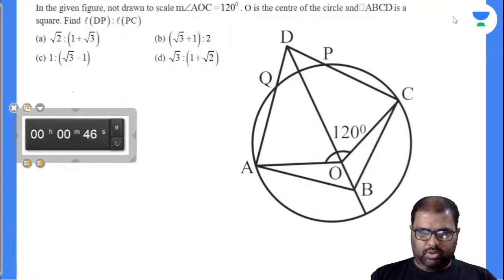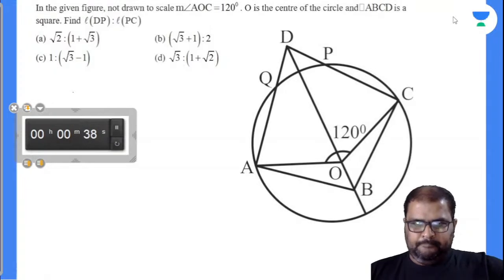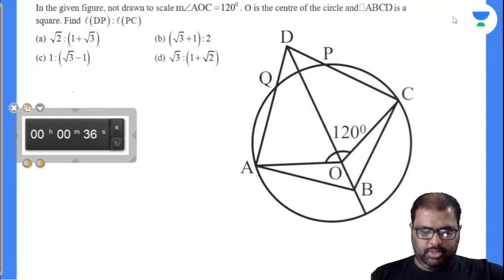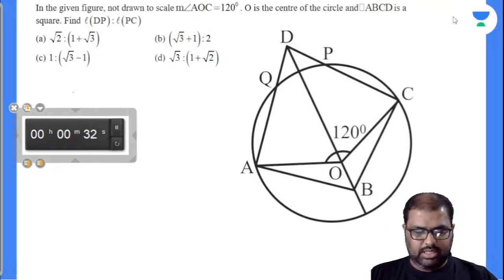Forty seconds more. Suraj, Meet Joshi, YouTube. Where is Naman Mehta today? The guys who were there in the previous class have suddenly disappeared. They come only for one session.